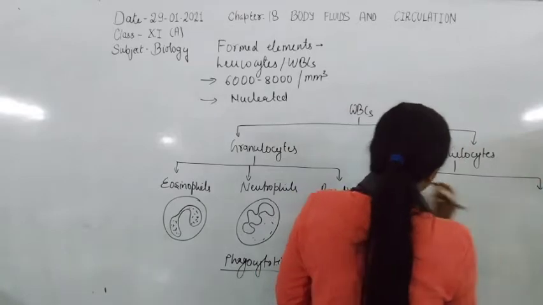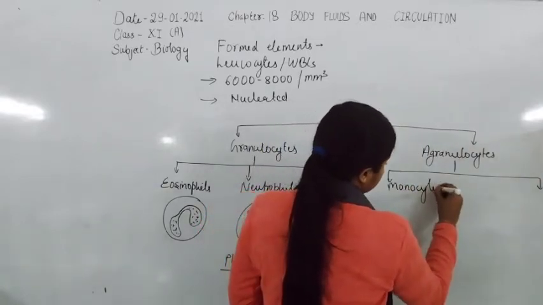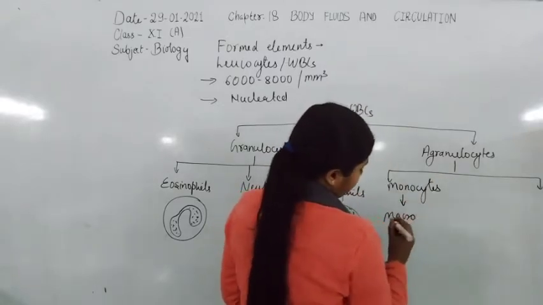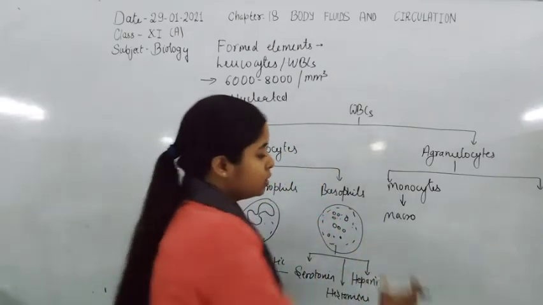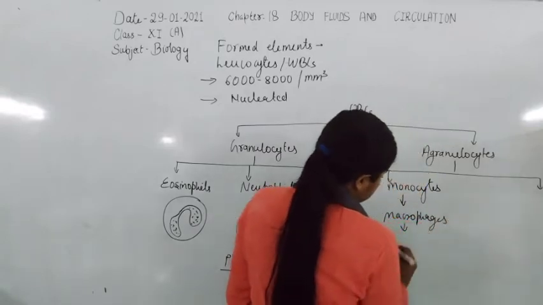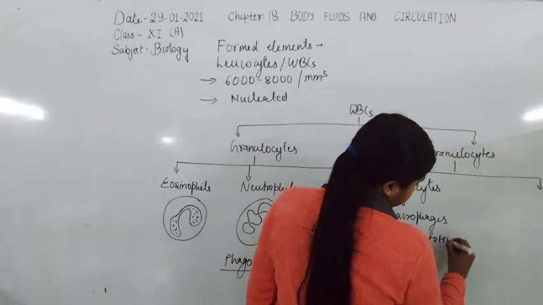Now come to the agranulocytes. The different types of agranulocytes are monocytes, which undergo differentiation. After differentiation and maturation, they are converted into macrophages, which are also phagocytotic in nature.